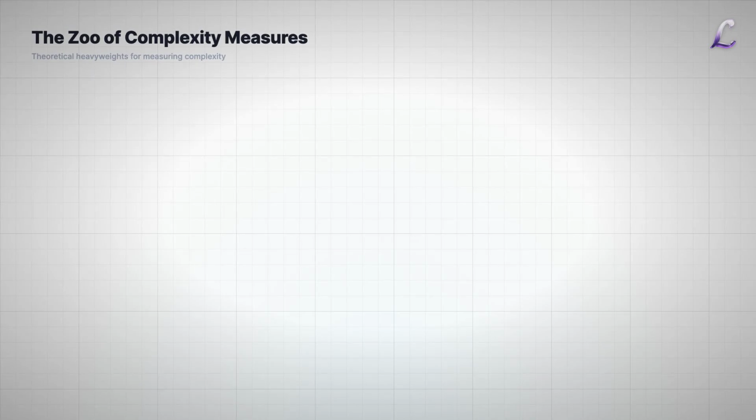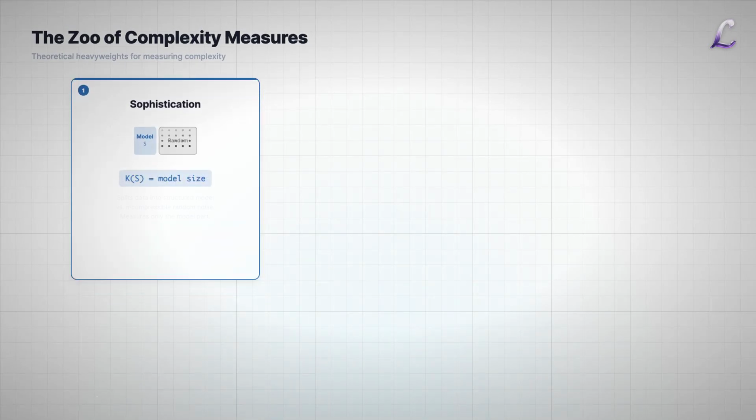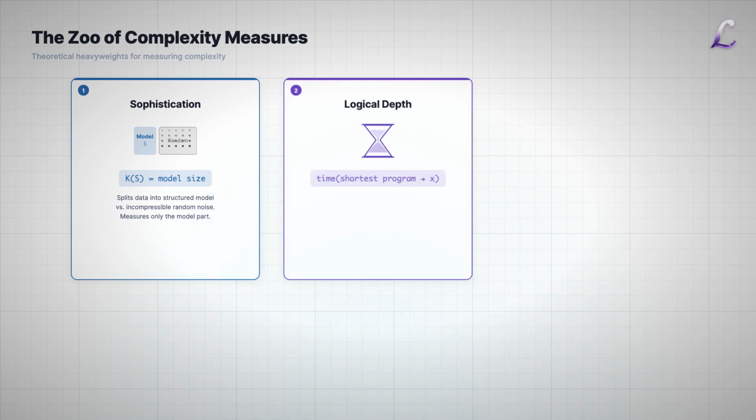The researchers explored the theoretical heavyweights to fix this. First, sophistication, a metric that splits data into a model versus random noise, measuring only the model. Second, logical depth, measuring not the size of the program, but the execution time it takes to run. Third, light cone complexity, calculating the mutual information between a point's causal past and its future. These are mathematically elegant. They are also computationally useless. We cannot calculate them efficiently for a running simulation. To measure the coffee cup, we need something practical.